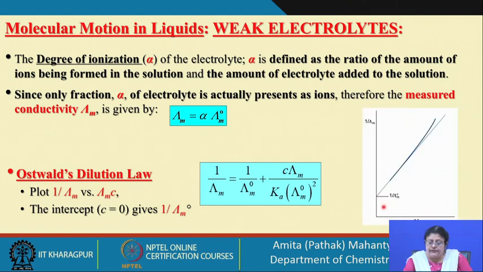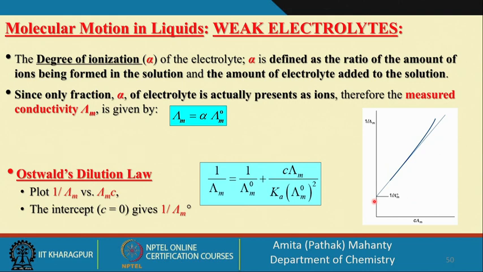I have plotted this parameter as the independent axis here, and the dependent axis, the y axis, is 1 by the molar conductance. So, if I plot this, then the intercept at 0 concentration will give you the value of 1 by the molar conductance at infinite dilution.